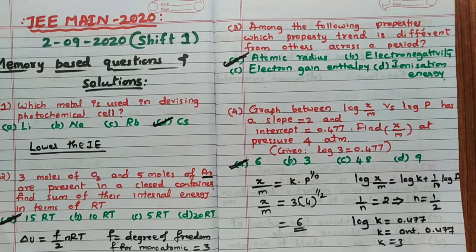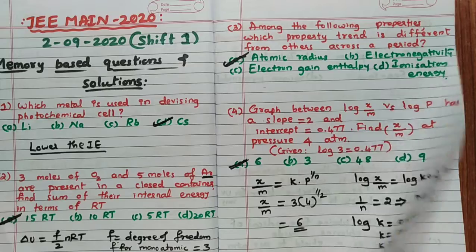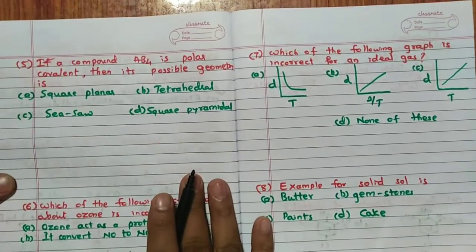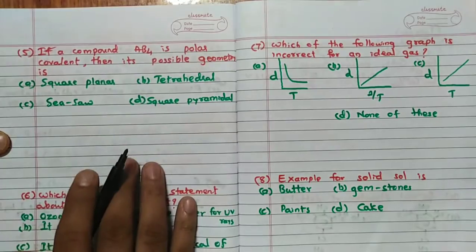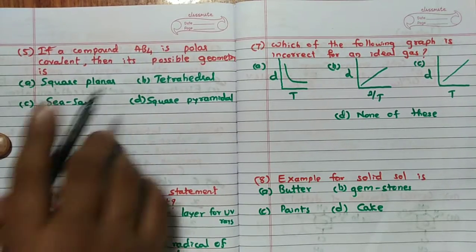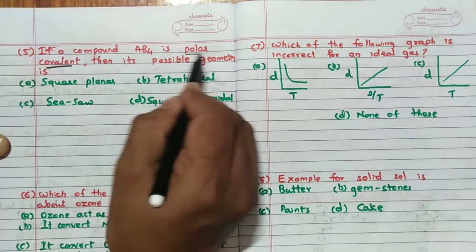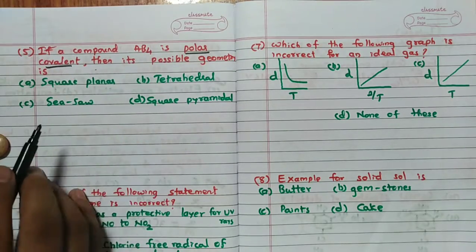Definitely remember, easier than this question they will never ask, my dear students. It is the easiest question in the JEE Main 2020 question paper. So very simple. So that is the fourth question. Yes, the fifth question we will see. The fifth question is also a concept of NCERT only, no doubt in it. If a compound AB4 is polar covalent, then its possible geometry is.